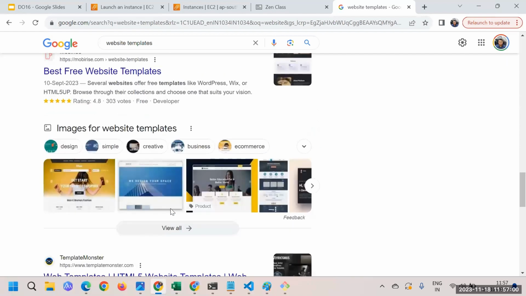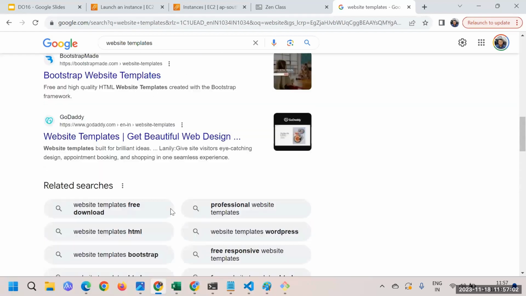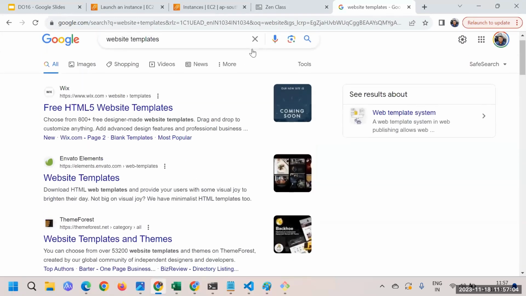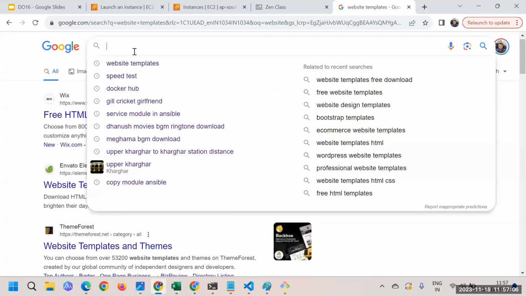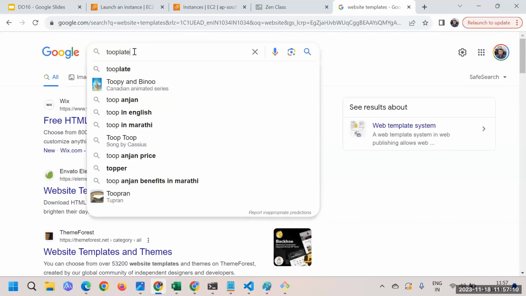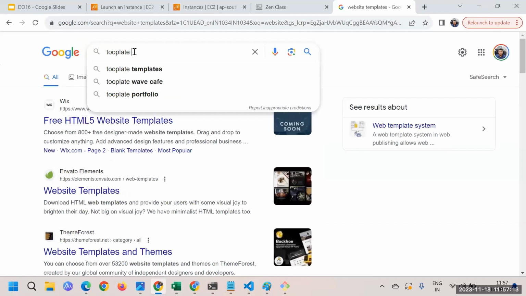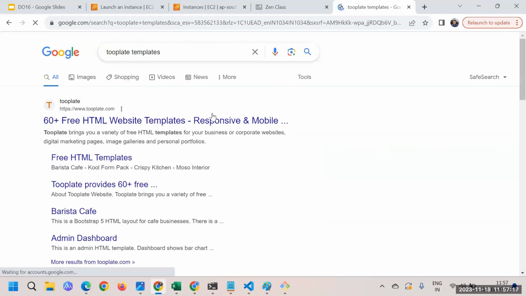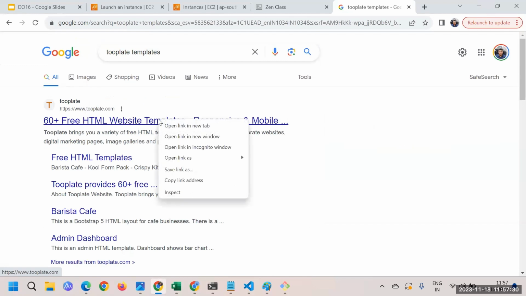Among them, one of the websites that I use for my own cases is Tooplate. Tooplate is one of the websites that I use. So I can just go to that particular website. It basically gives me some applications, so I'm going to download a particular website from here.